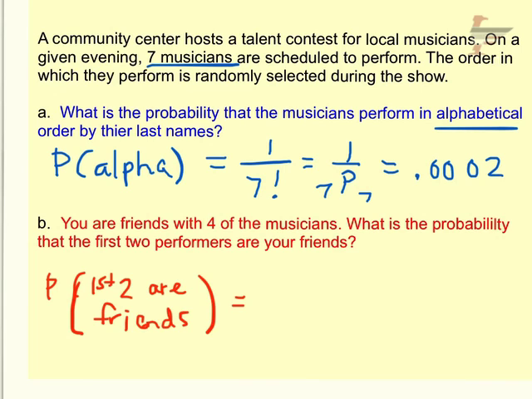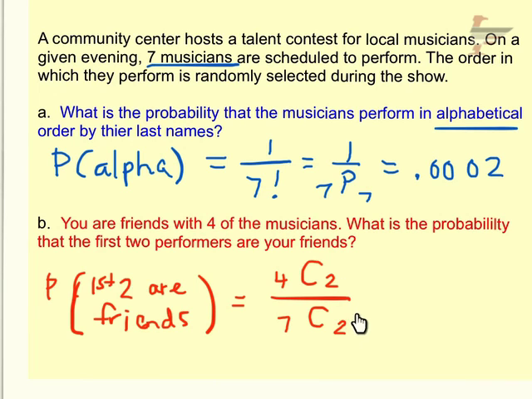So this is going to be a combination. If I do 4 choose 2, that's going to be all the ways I can pick 2 of my friends out of the 4. So what is the probability that the first 2 performers are your friends? So 4 friends choose 2. And then my denominator, of course, is all the musicians, 7 of them, choose 2 because I want the first 2 performers.